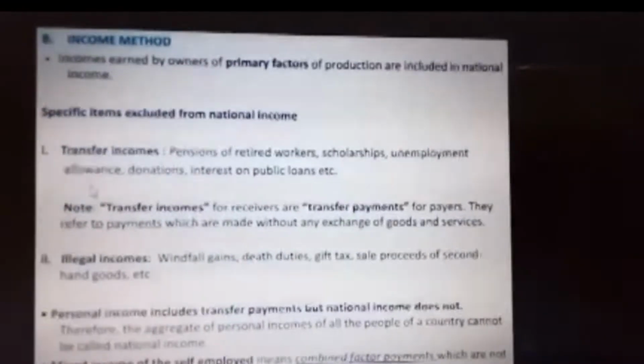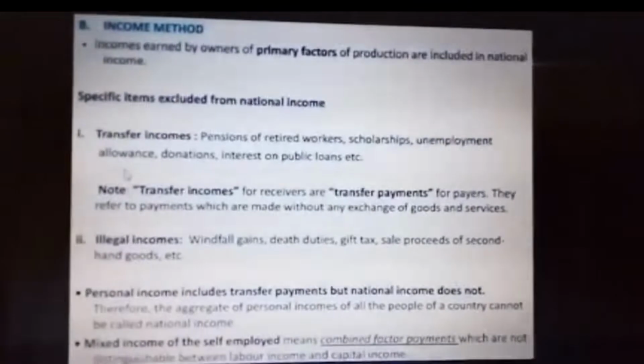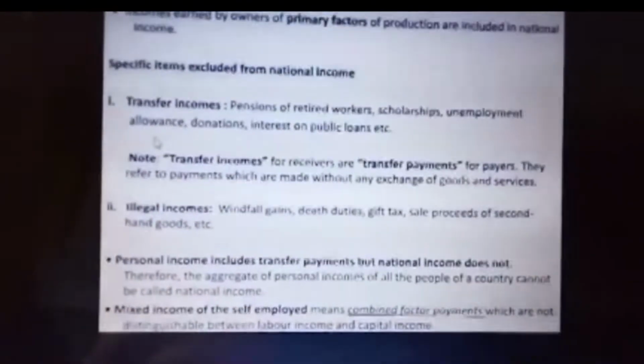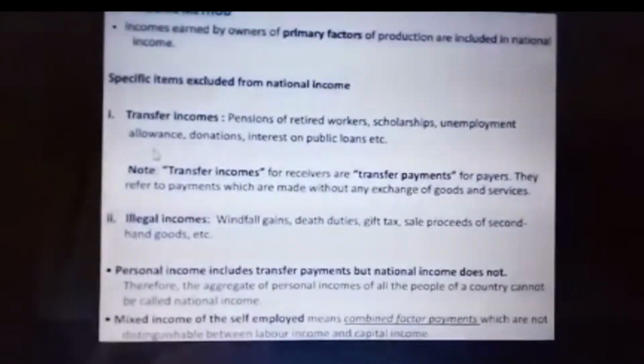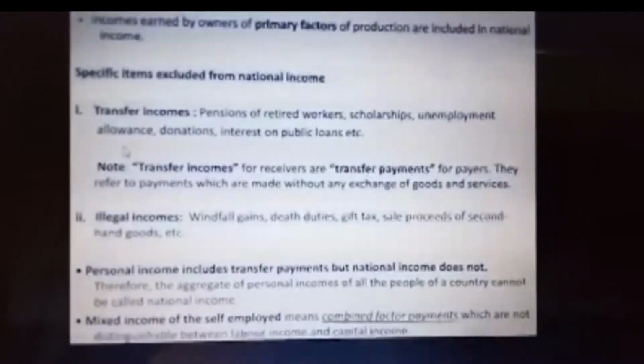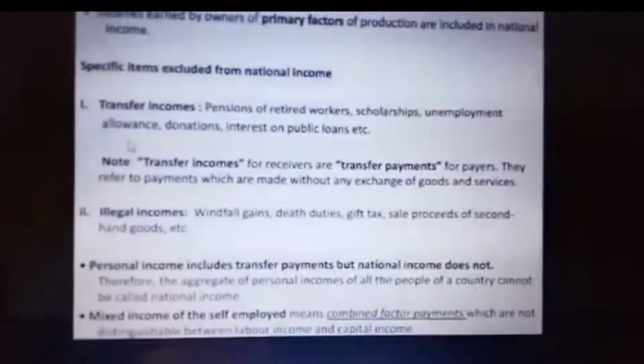Included in the income methods, the first one is transfer income. What is transfer income? Pension, donation, allowances, scholarships, all these. So without working, if you get any income, that is called a transfer payment or transfer income.